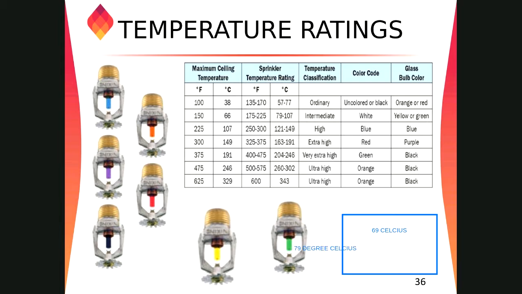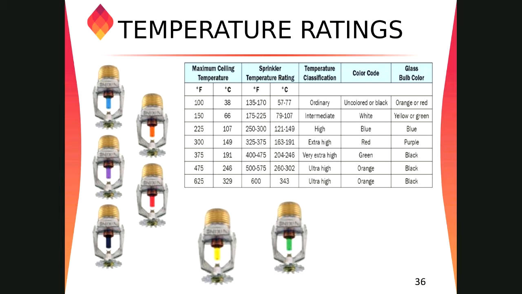Suppose you have a high-rise building, and it has some exposed areas, meaning open glass windows on top of the building, and your sprinkler is installed in those areas.